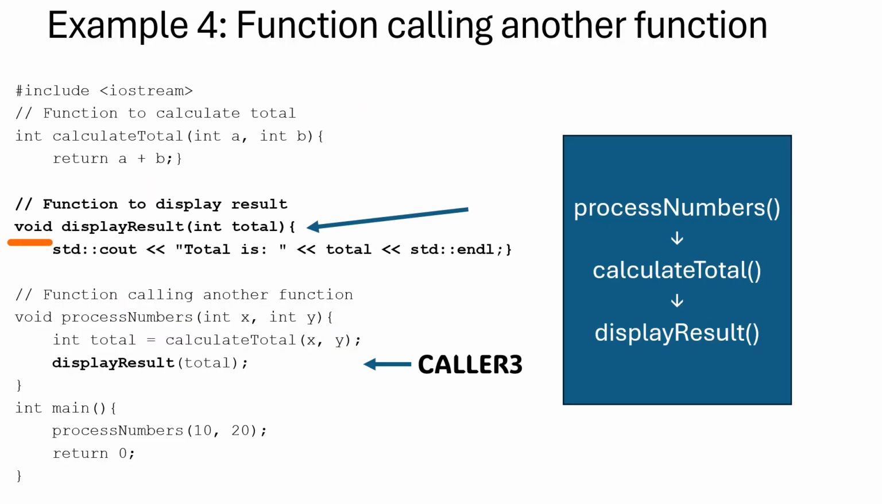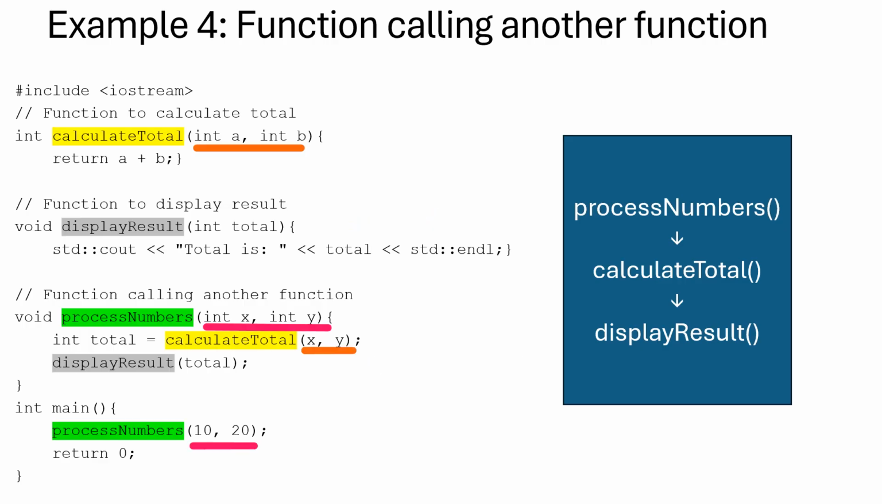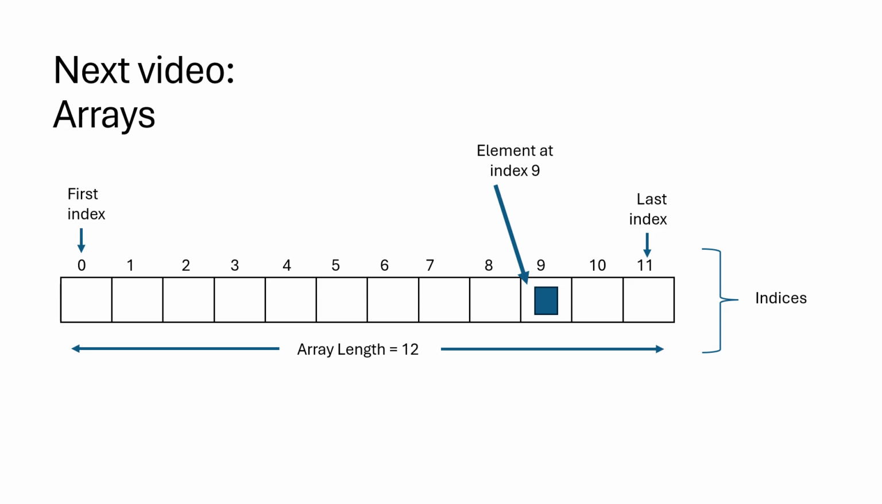After caller 2 receives back the sum, it calls the function displayResult with one parameter, the value of total. The function displayResult has one parameter that aligns with the caller, and all it does is to display something for the output. After all this is done, the program returns to the main program and the program ends. So in the next video, we will look at arrays.